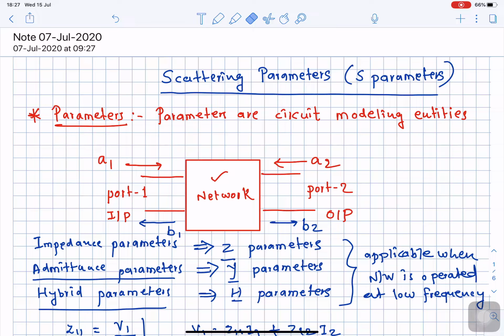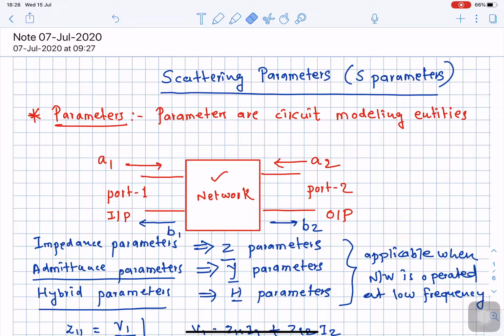First of all, we already know that at low frequency there are different types of parameters available for analysis of the circuit. These parameters you have already gone through in your third year course. The circuit analysis parameters at low frequency which we already studied are popularly known as impedance parameters or Z parameters, admittance parameters and hybrid parameters. Many of us already know that the hybrid parameters, or H parameters, are the most commonly used parameters for analyzing transistor based circuits in electronics.